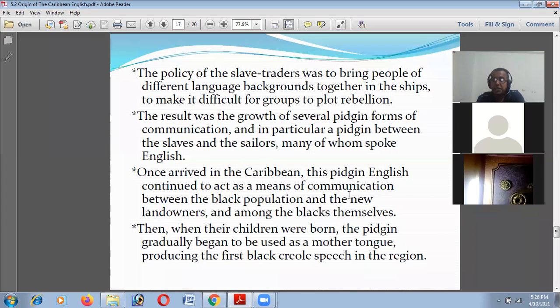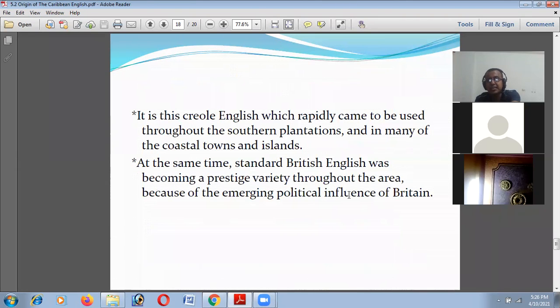And we notice in the present scenario that most of the people of the Caribbean speak English as their first language. The pidgin language then started to convert into a Creole language, and that is the English Creole.